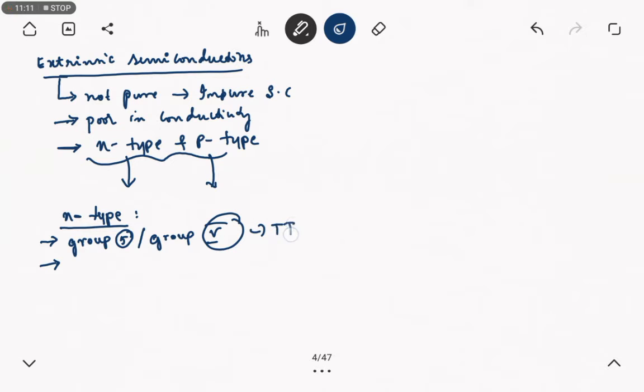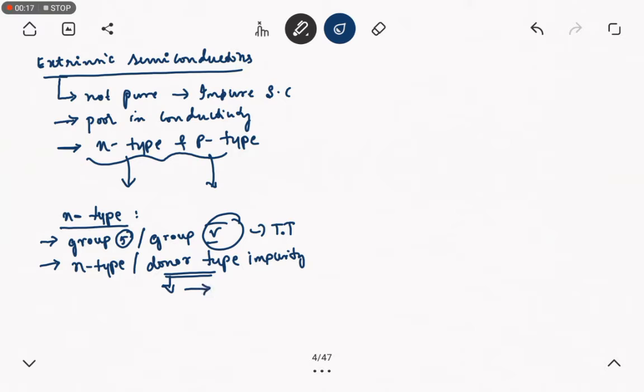It is also called a donor type impurity because it has the tendency to donate one or many electrons from its outer shell.